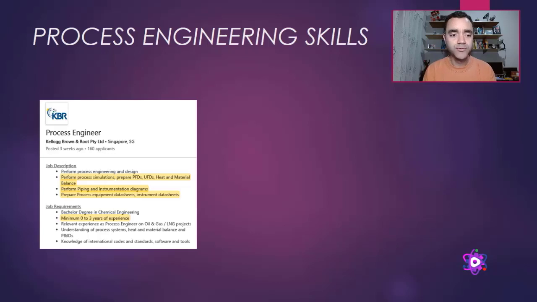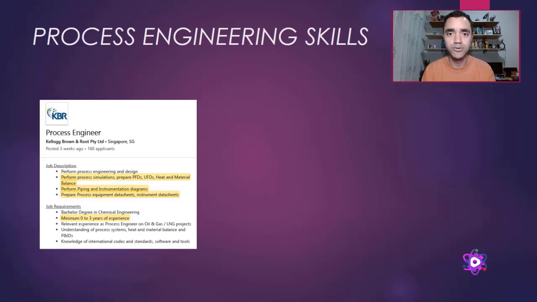The first one is from KBR, a job position for process engineer in Singapore, and you can see that the job requirements is for a fresh or junior engineer because the minimum requirement of experience is from 0 to 3 years of experience. And what the job description says to us, the process engineer will perform process engineering design,